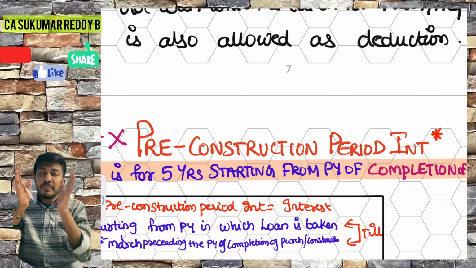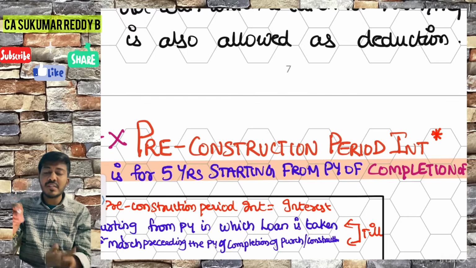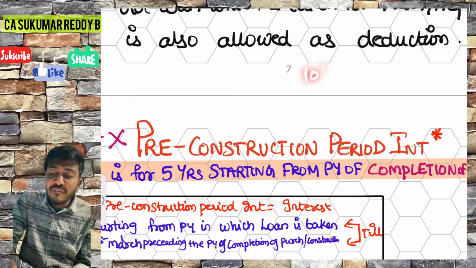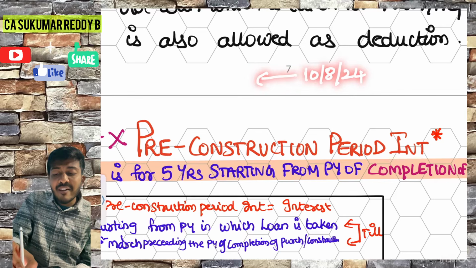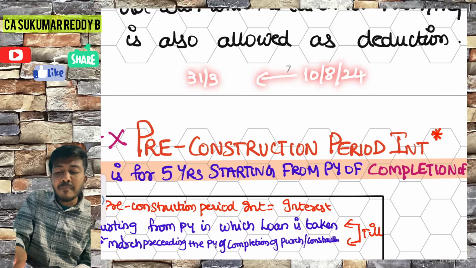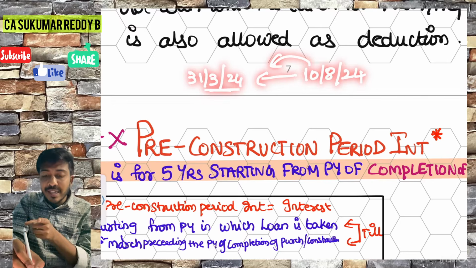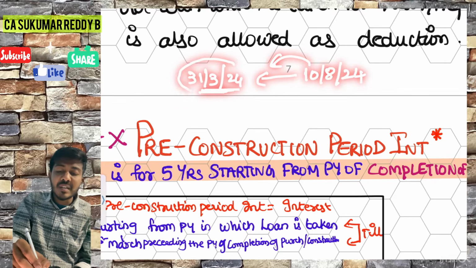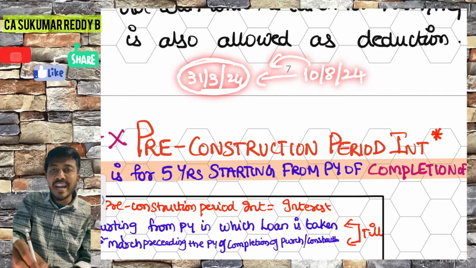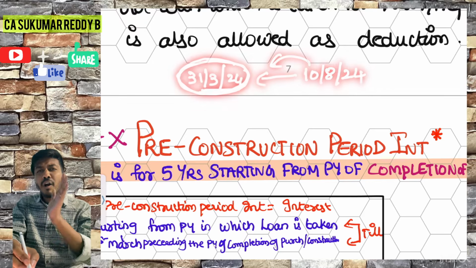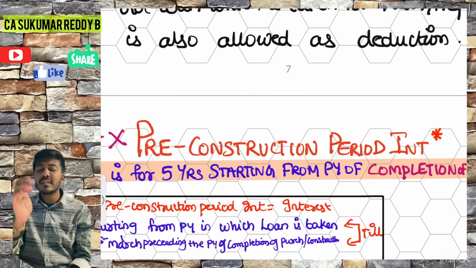Whichever previous year you finish purchase or construction, right? Say for example you have finished your construction on 10th August 2024. Whatever 31st March comes before this, 31st March 24 will come before this date, right? Your pre-construction period interest will always end on this date. A kind of rounding off mechanism. 31st March they are rounding off.